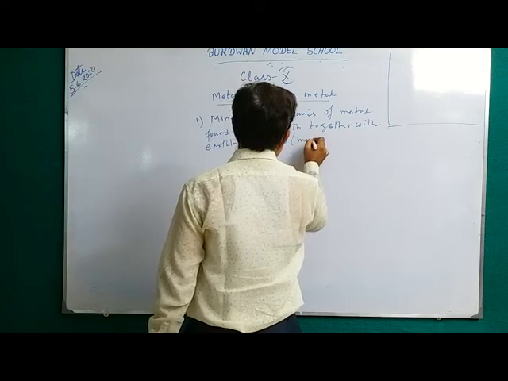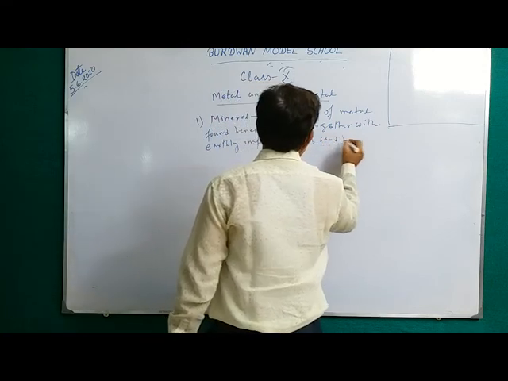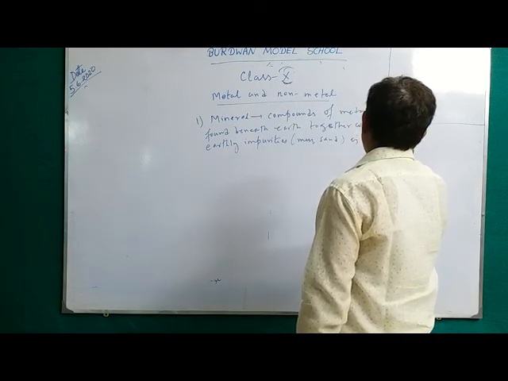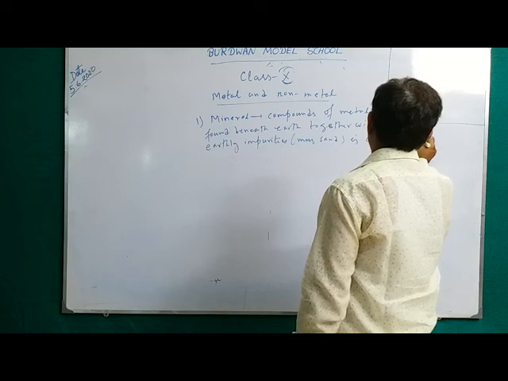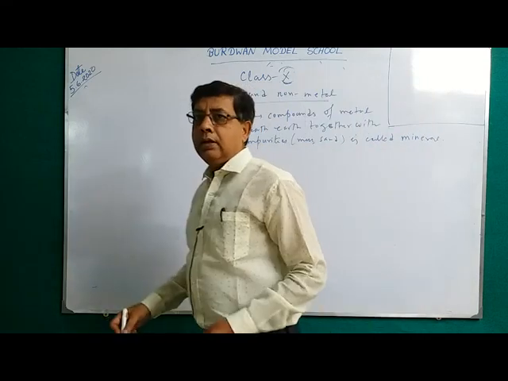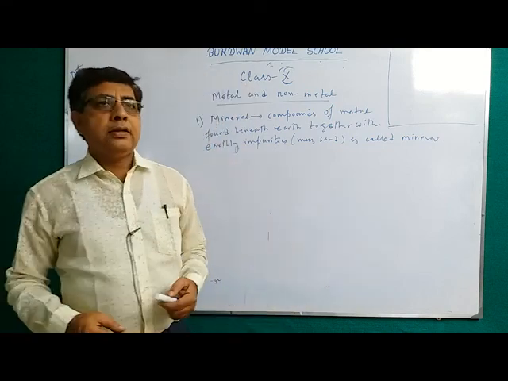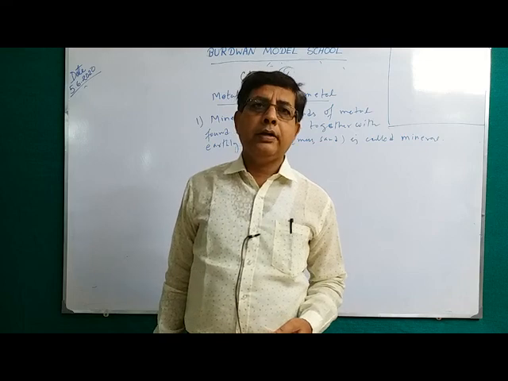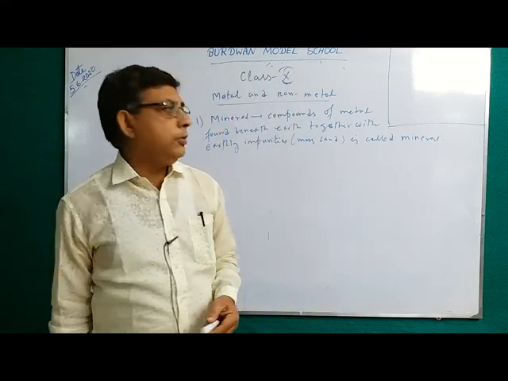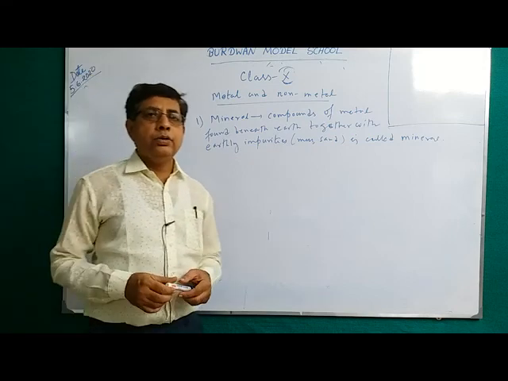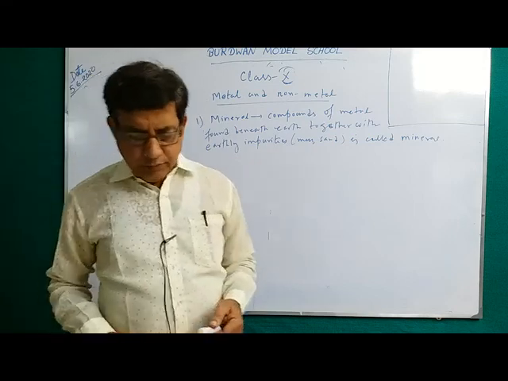Say mud, sand. This is called mineral. Compounds of metal, say calcium carbonate is a mineral, dolomite is a mineral, hematite is a mineral, iron pyrites is a mineral. These compounds of metal which are found beneath earth together with earthly impurities are called mineral.